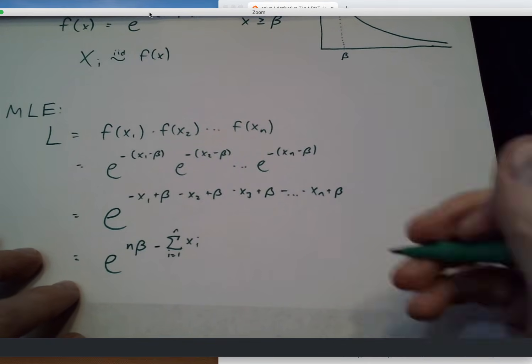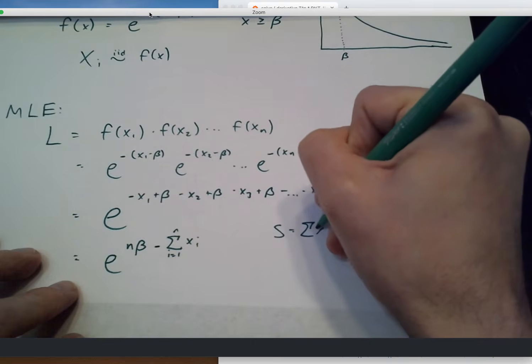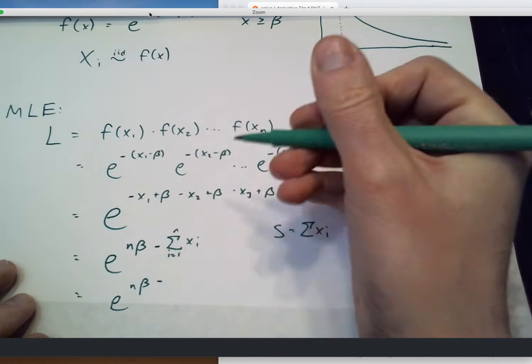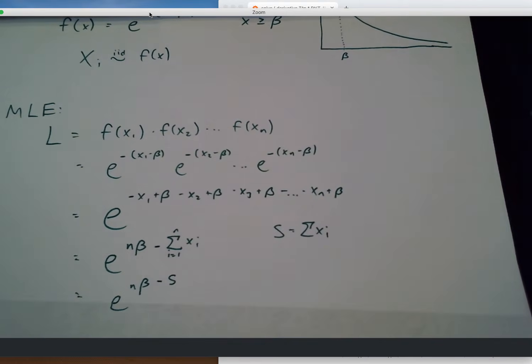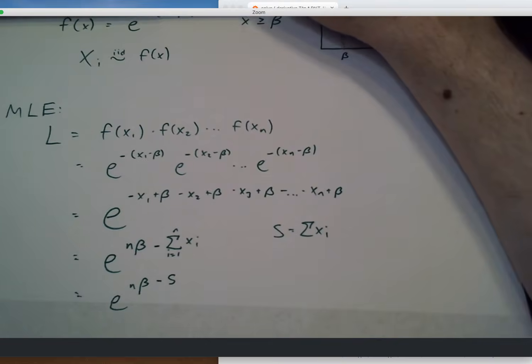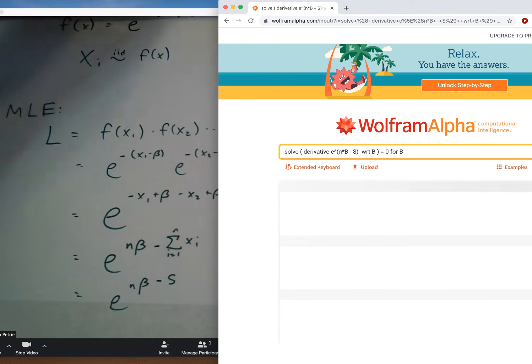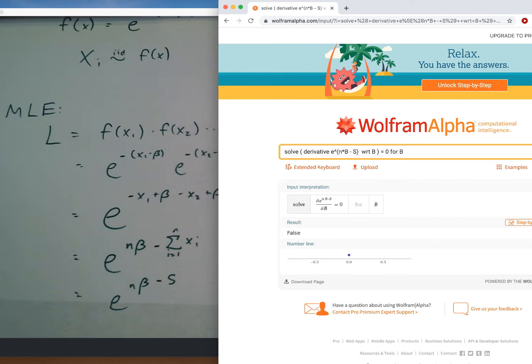So that's not too bad. Why don't we abbreviate the sum of all the x's by s here, kind of our favorite abbreviation, and say, hey, Wolfram Alpha, where does this peak? What's the value of beta that I should take that makes this likelihood as big as it can possibly be? All right, well, let's solve for the derivative of this guy. So e to the n times b for beta minus s, with respect to b, for b. So take the derivative of that expression with respect to beta, figure out what value of beta makes that equal to 0.